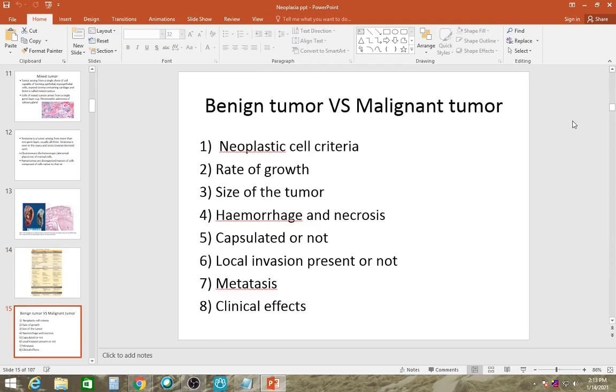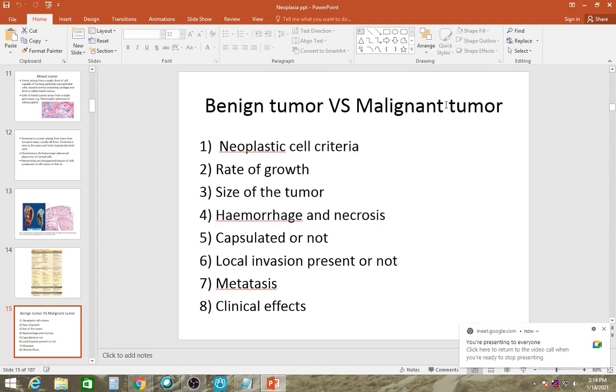Now, benign tumor versus malignant tumor. These are some points by which we can differentiate. You will see neoplastic cell criteria: the cells are hyperchromatic and all. And rate of growth: malignant tumors' rate of growth is much faster than that of benign tumors. Size of the tumor: the size for malignant tumor is usually more than benign tumor, but then again, there are exceptions.